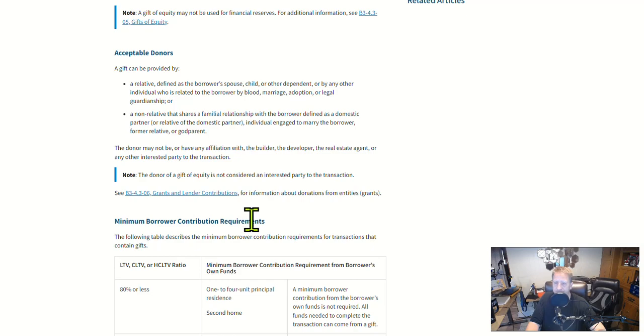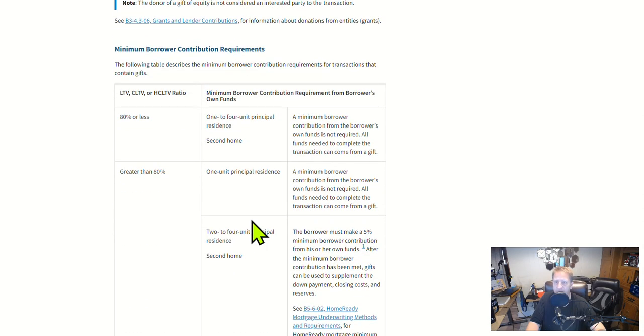Let's talk about what those minimum borrower contribution requirements are. In other words, how much do you as the borrower have to bring to the table of your own personal money? If the gift giver is giving you 20% or more for the down payment, in other words, you're going to have a loan to value of 80% or less, then on a 1 to 4 unit principal residence or a second home, you don't have to bring any money to the transaction from your own funds.